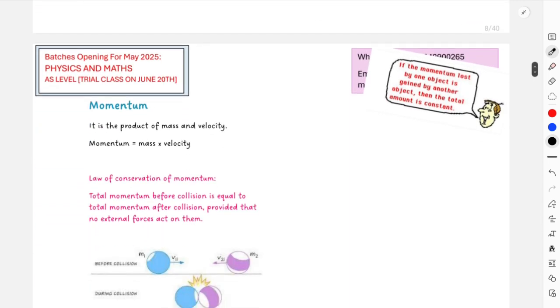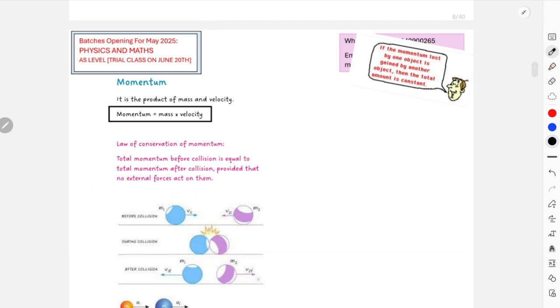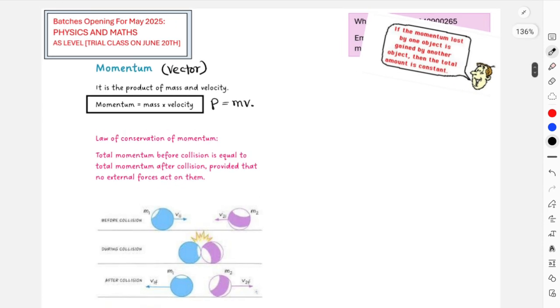Now for momentum, it says that this is the product of mass and velocity. Again, from this statement I can understand the equation. This is your equation for momentum, as we can see, mass and velocity. And from this equation also we can understand how to write this in terms of symbols. For example, unlike moment, we cannot use capital M to express momentum. Over here we have to express momentum as capital P, mass and velocity. And momentum is a vector quantity, which means direction is obviously going to be a very important factor over here. And lastly, the unit for momentum is kg meters per second.